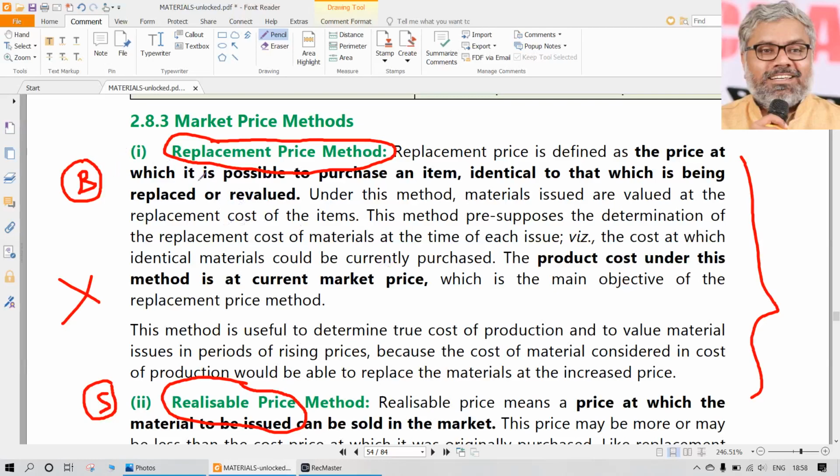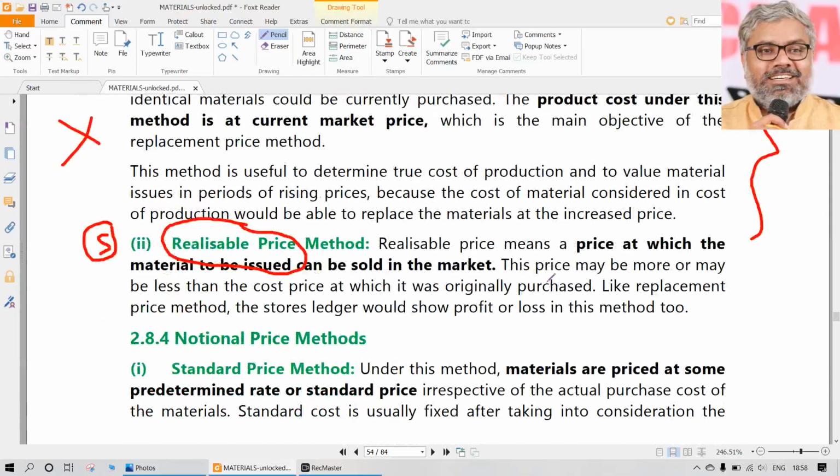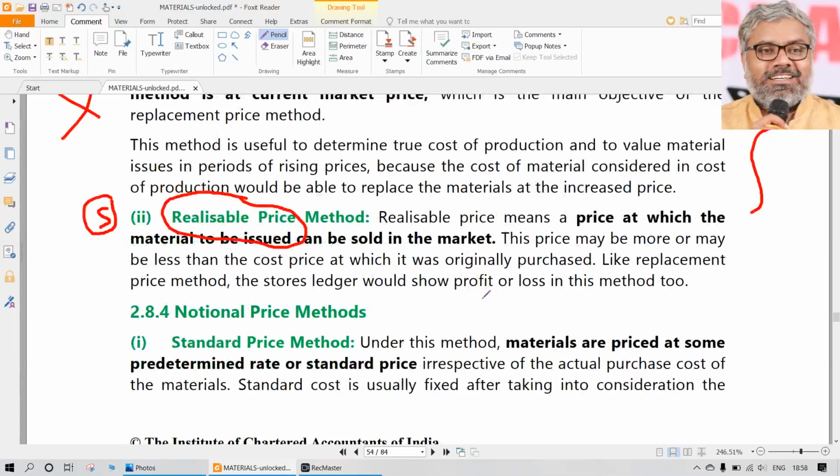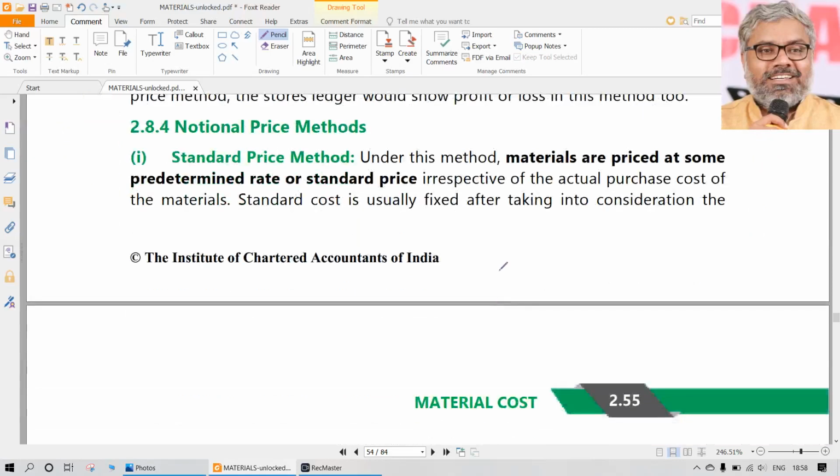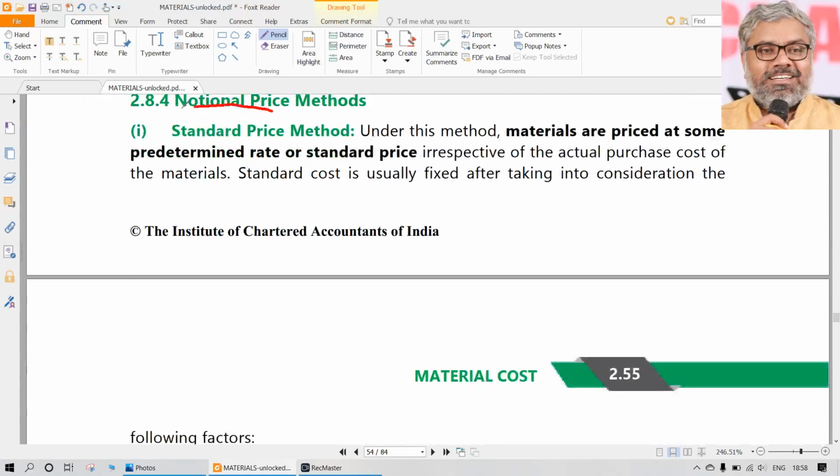Replacement price means if you go to the market and buy a material, that is called replacement cost or replacement price. Realizable value or realizable price means if you go to the market and sell something, how much you can fetch, that is called realizable price. Simple. These are all different methods of material issues. Like this, other methods like the standard price method can also be used sometimes.